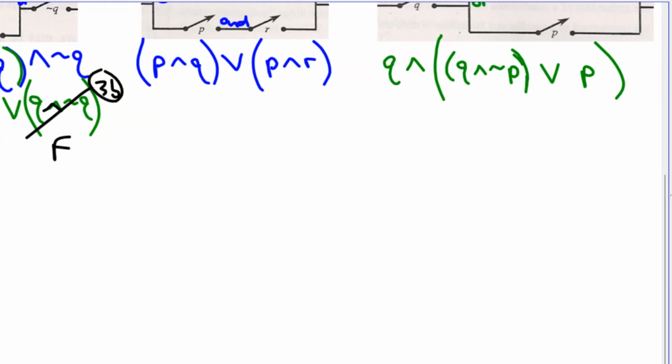And so what we've got then, like I said, this is tricky. I already screwed it up. Okay. We've got whatever this says, P and not Q, or something that we know is false. It has to be false. Well, in order for this circuit to work, this part would have to be true. But that's what we're left with: P and not Q.